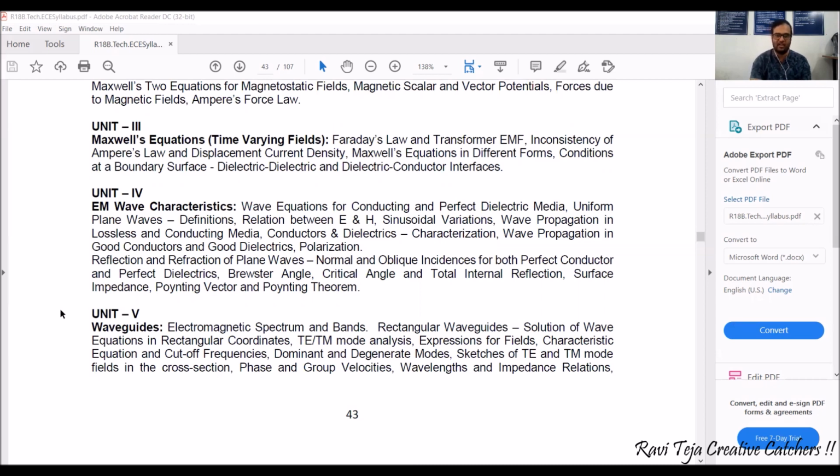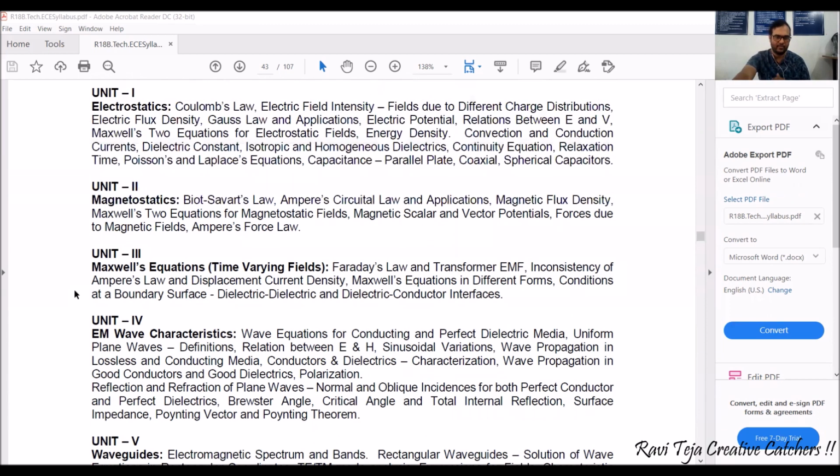So there are different types of waveguides. What are those waveguides? How will these electromagnetic signals be propagated through these waveguides? Actually, what is a waveguide? Okay, what are the different bands we have? What are the different spectrums we have? What are the different fields we have? We are going to come across all those things. So whenever an electromagnetic signal or electromagnetic wave is transmitting through a waveguide or a tube, okay, how they behave is about our unit 5.